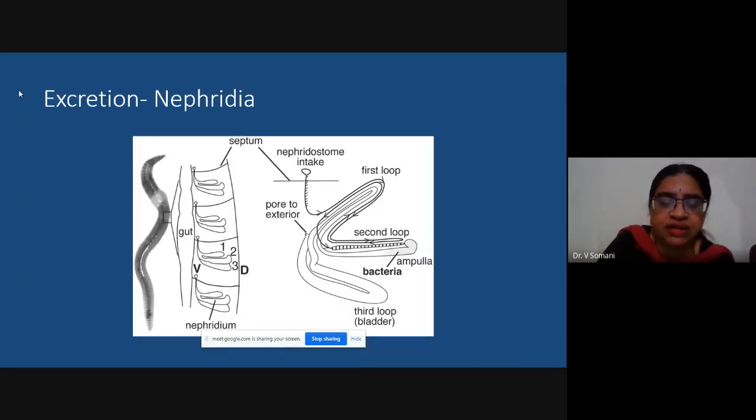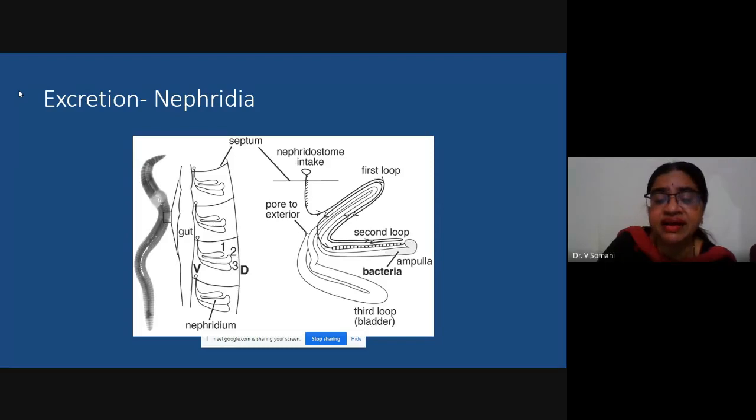You can see on the left hand side, near the gut region, near every septum there is an arrangement of nephridia. You can see the nephridia arrangement in each and every segment. It has a loop-like structure. There are three loops: first loop, second loop, and then the third loop, which is also called the bladder, but this is not comparable with the bladder which is present in higher organisms.